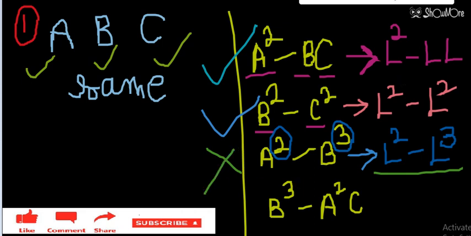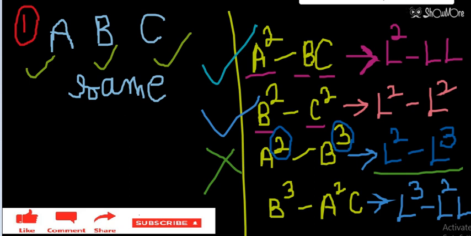Let's see the fourth one. The fourth one is saying B cube minus A square into C. If I take length as the dimension of B, it is L cube, and A square is L square, into C means L again, because they all have the same dimension, so it will be L cube minus L cube.